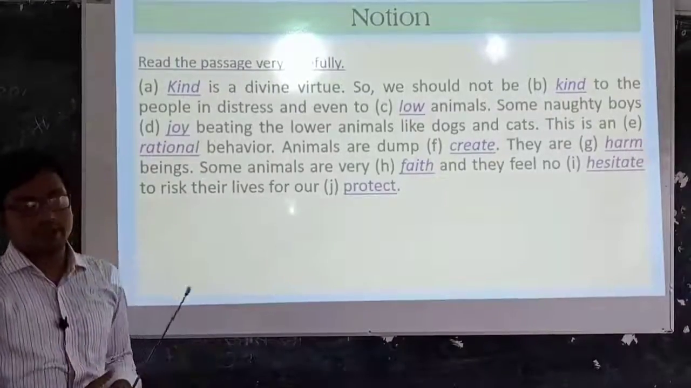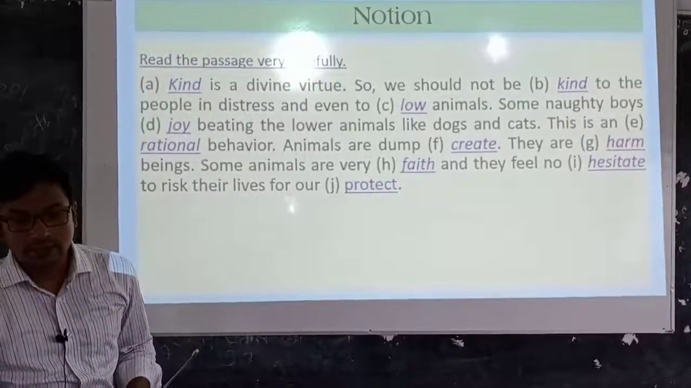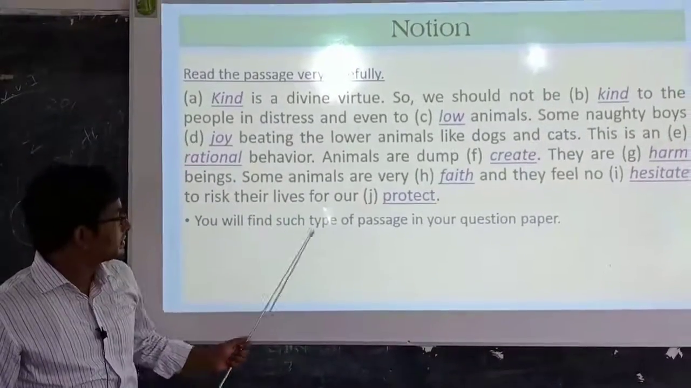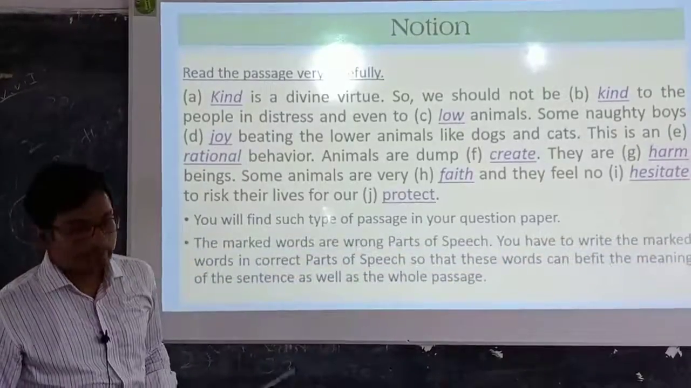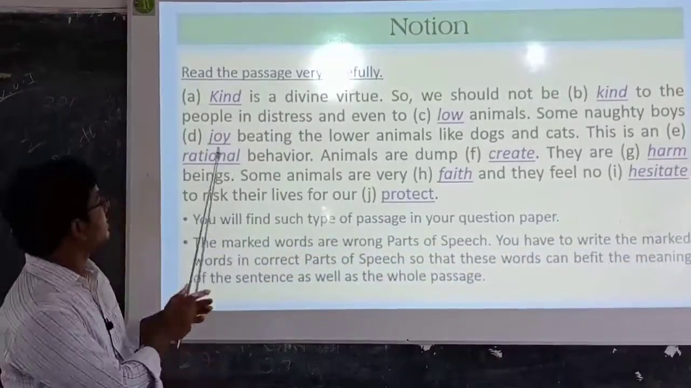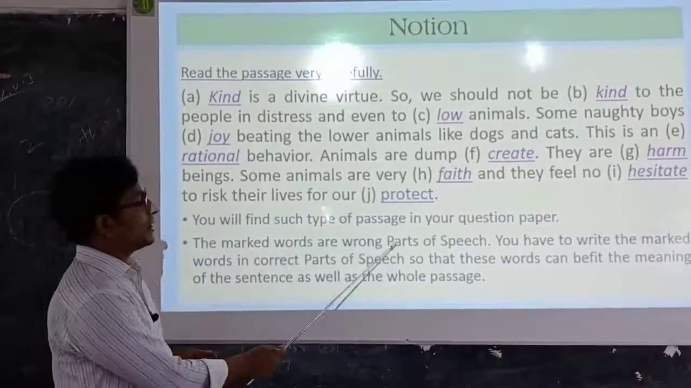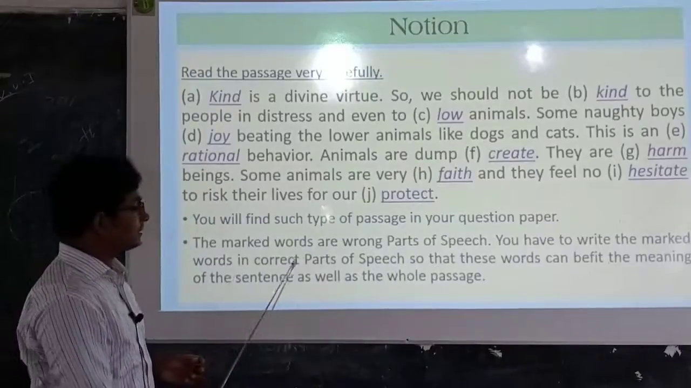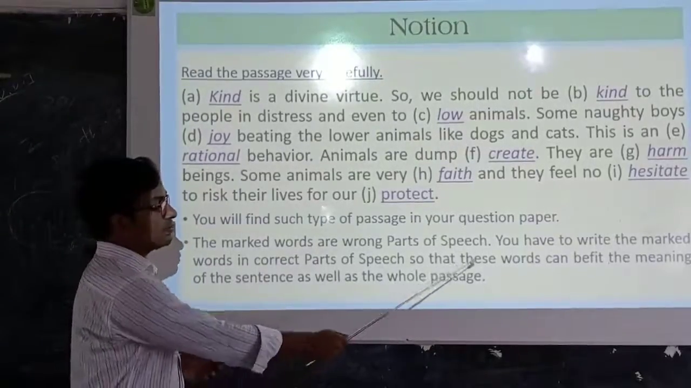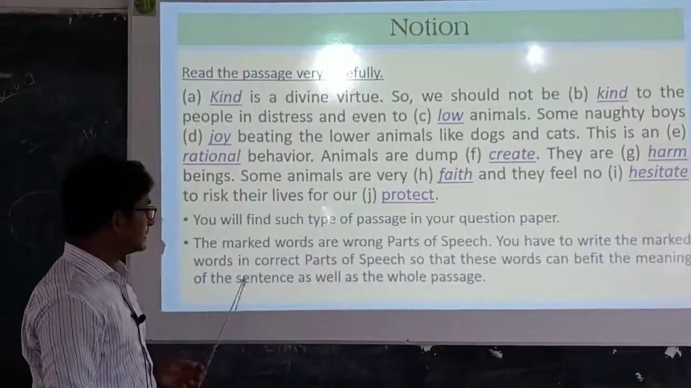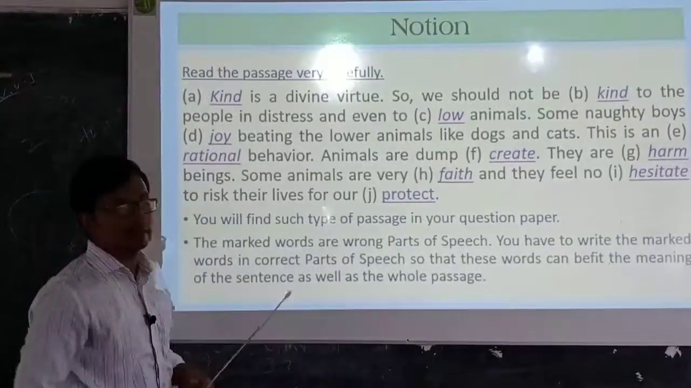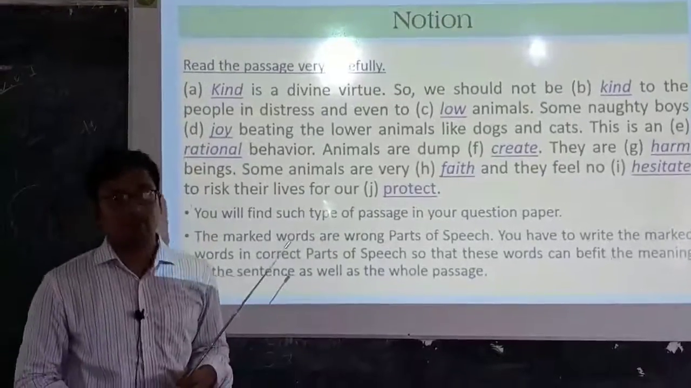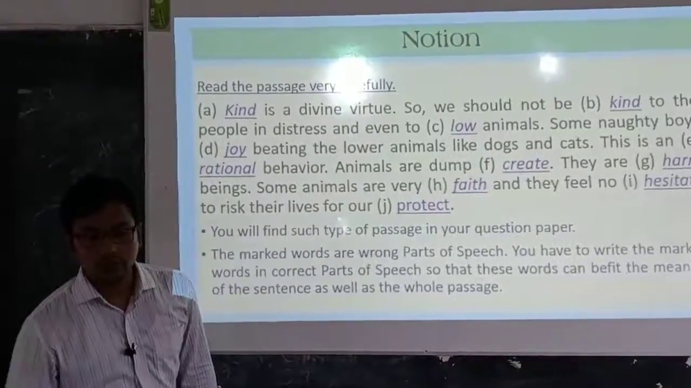So you will get such type of passage in your question paper. You have to write the correct form of this mentioned word. Okay, you will find such type of passage in your question paper. The marked word means this type of words are wrong parts of speech. Okay, you have to write the marked words in correct parts of speech so that these words can befit the meaning of the sentence as well as the whole passage. So you have to write the correct form of the marked word or given word. Dear students, we are going to our next step.